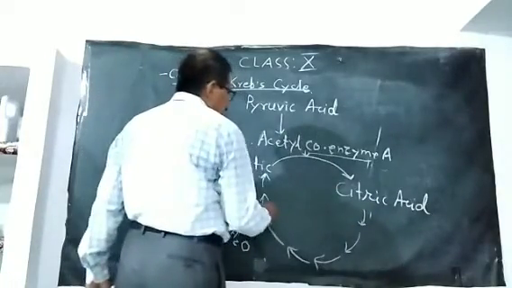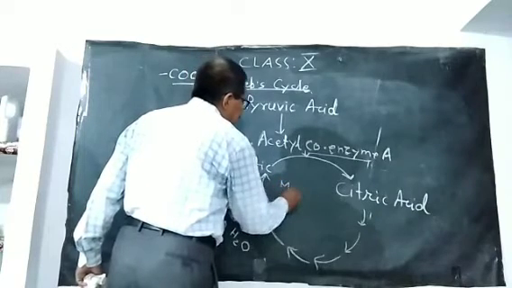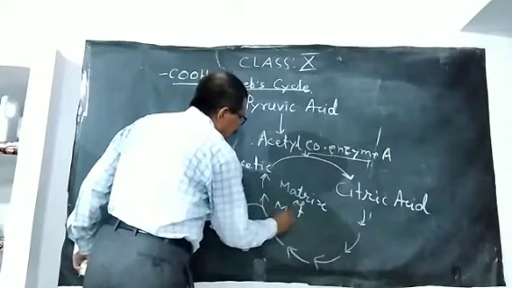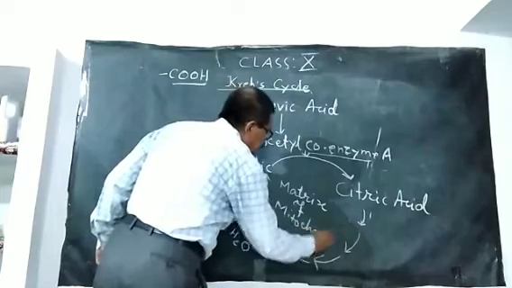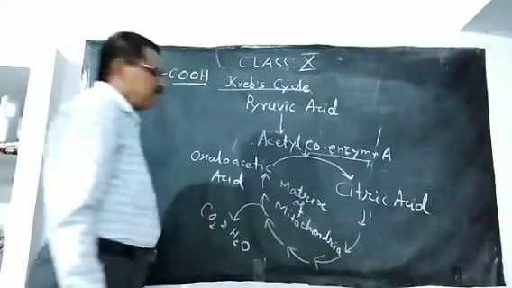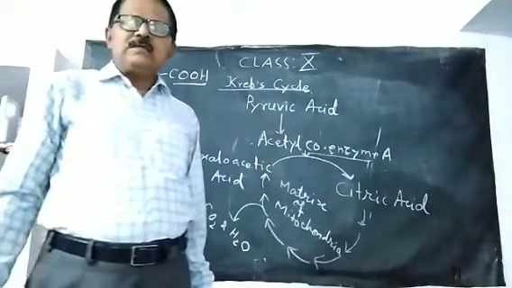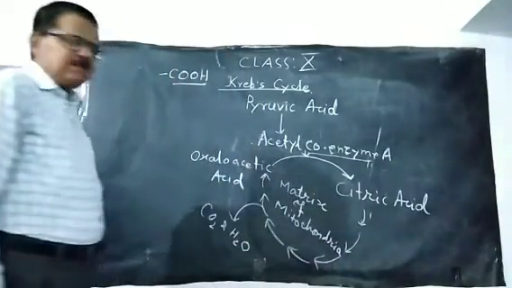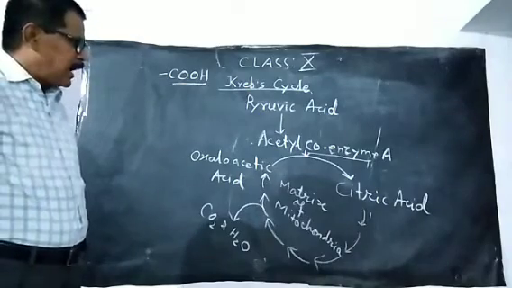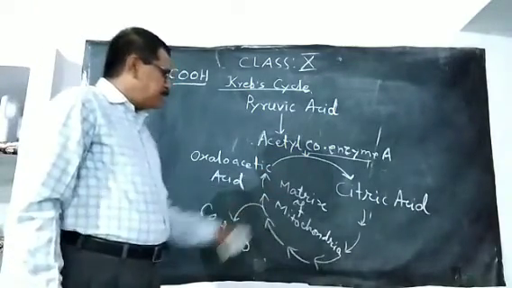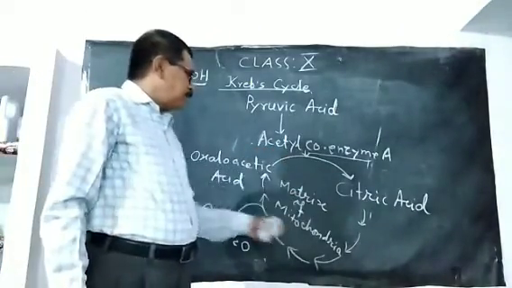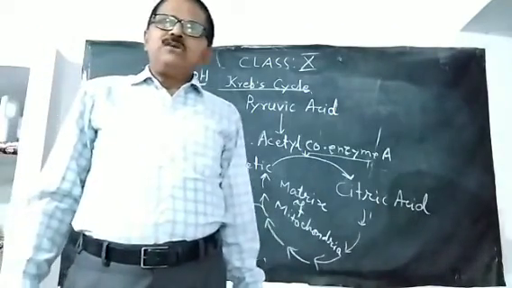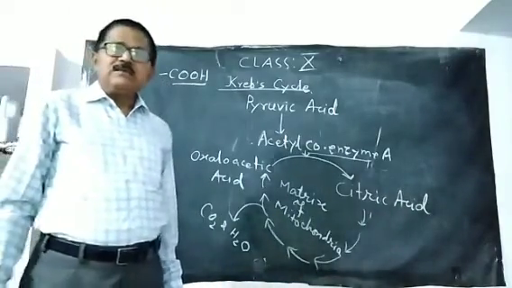This entire cyclic reaction takes place within the matrix of the mitochondria. The matrix contains the essential enzymes required for each step. Each step requires a specific enzyme, and these enzymes are present within the matrix, where this cyclic reaction operates.